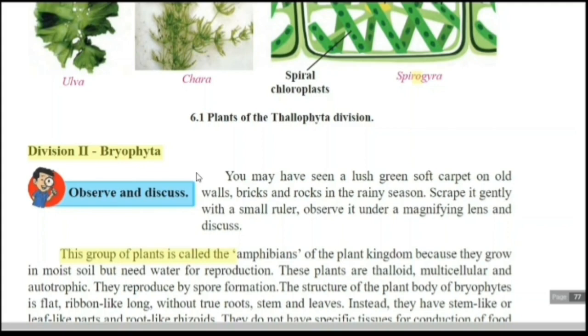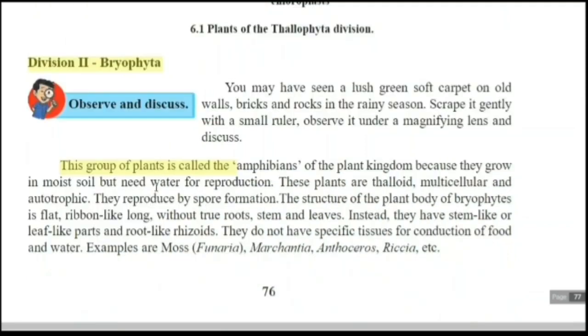Amphibians means species which can live in water and on land. Why? Because they grow in moist soil but need water for reproduction.